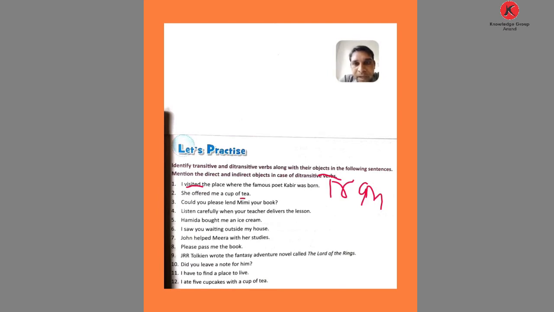See, tea and me, and the verb is offered. So here it is a ditransitive verb.